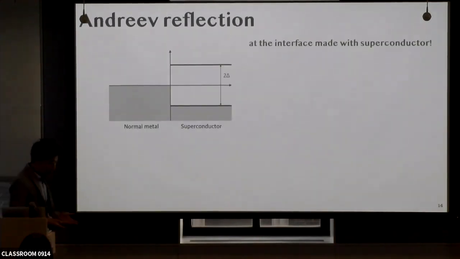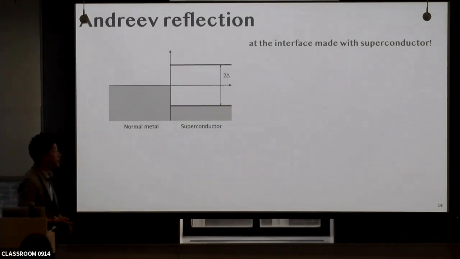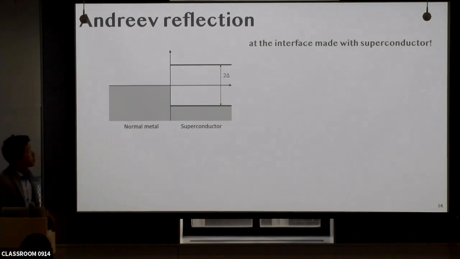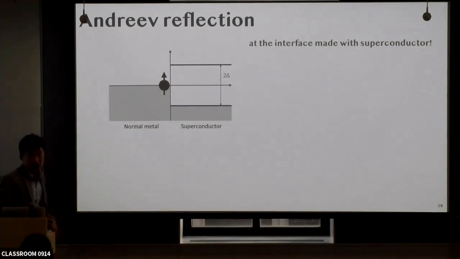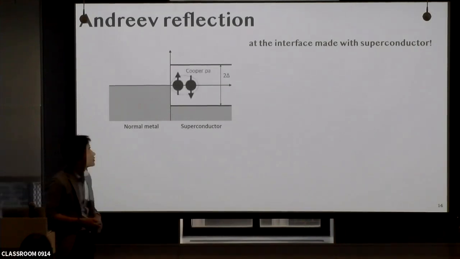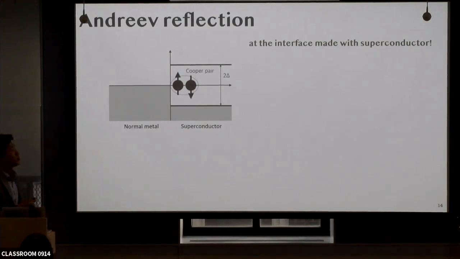So basically the Andreev reflection process is a hole reflection at the interface made with a non-superconductor and a superconductor. So if we make such kind of interface, and if we flow the electron from the normal metal, the electron itself cannot penetrate into the superconductor when the energy of the electron is less than the superconducting gap. Yeah, it should create a Cooper pair. So to conserve the charge and spin, the hole should be reflected at the interface.